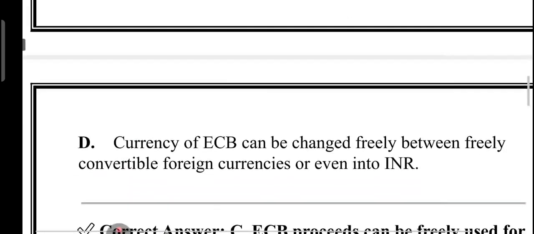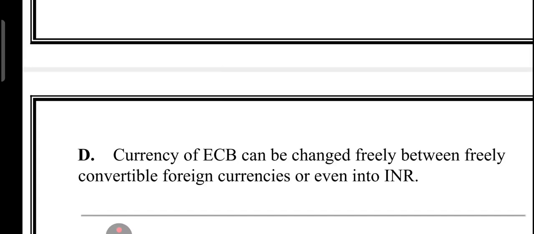What about option D? Currency of ECB can be changed freely between freely convertible foreign currency or even into INR. Yes, this is correct. Suppose a company raises external commercial borrowing in US dollar, right? They can later convert into euro, yen, or even Indian rupee, as long as the currencies are freely convertible. So RBI allows this kind of flexibility.